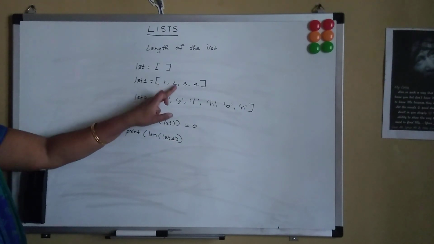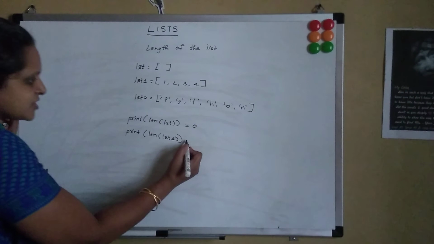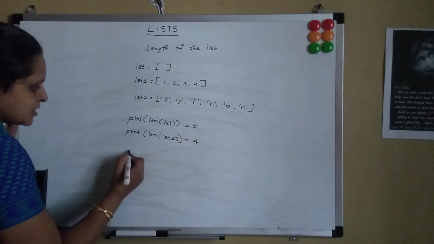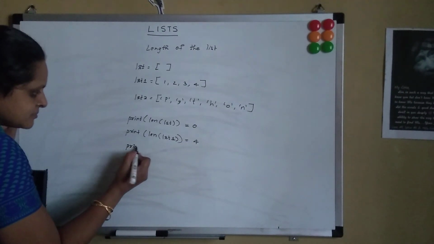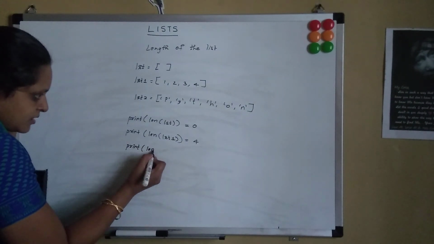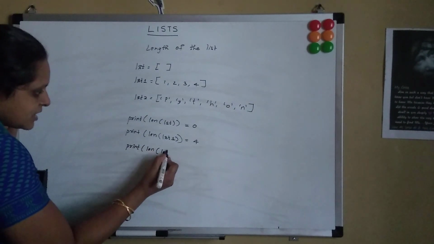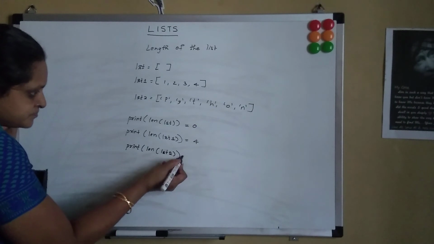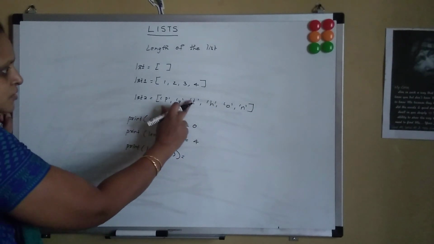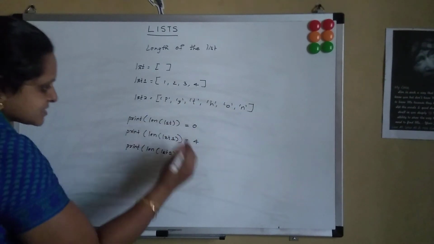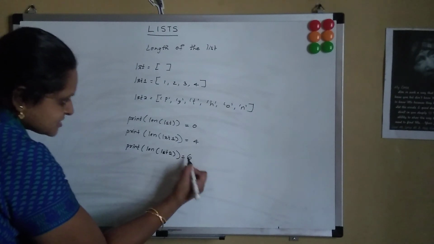LST1 is of length 1, 2, 3, 4, so it gives the value 4. Now if I say print length of LST2, it will give 1, 2, 3, 4, 5 and 6. So it will give the length as 6.